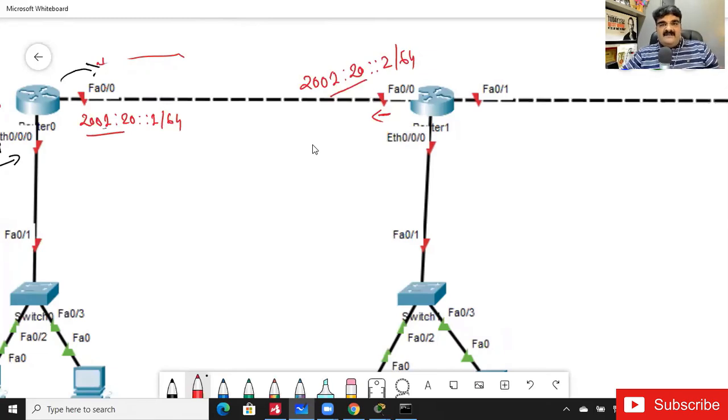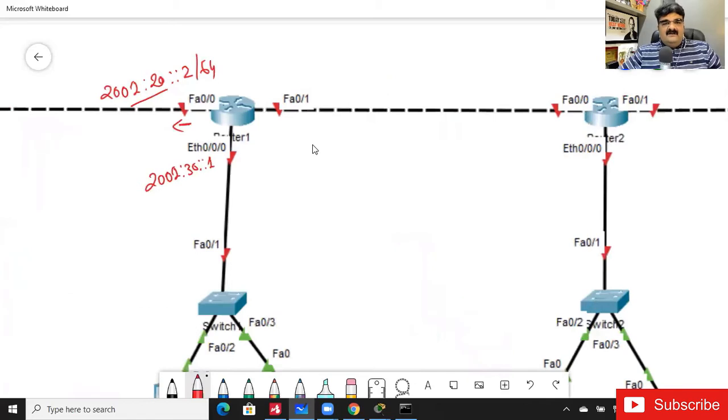All right. Now, if I want to assign this, I can use 2001:30::1. Okay. And then I will assign 30::2 and 3. Okay. And then 2001:40::1, 2001:40::2. Then here I can use 2001:50::1, and here I can use this 50. Okay, so this is the plan.